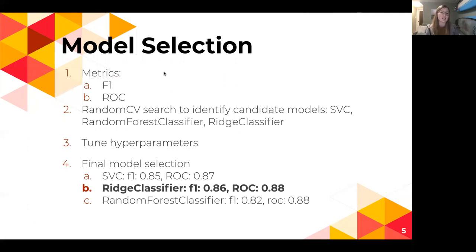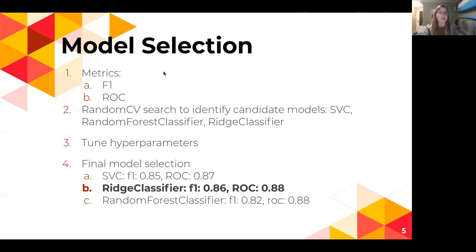After picking those metrics, I conducted a random CV search to identify candidate models from a variety of common classifiers, such as k-means, SVC, random forest classifier, logistic regression, etc. The candidates that came out on top were SVC, random forest classifier, and ridge classifier.